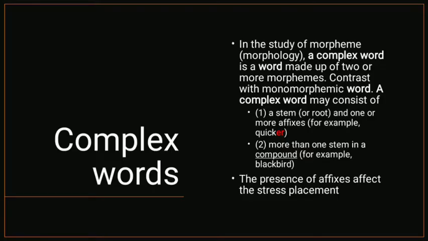A complex word is a word made up of two or more morphemes. Stress placement in complex words is of two types. There are words made from the basic stem word with an addition of an affix consisting of prefix or suffix, and compound words which are made of two or more words. For example, in the word blackbird.